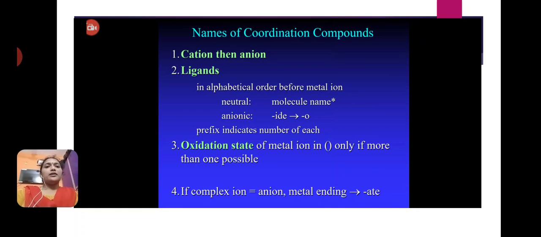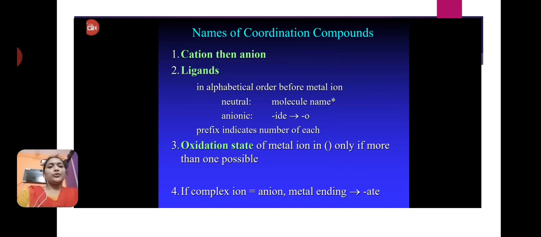Next, naming of coordination compounds. First cation, then anion, with ligands in alphabetical order before the metal ion. Neutral molecules keep their molecule name, anionic ligands end in -o. A prefix indicates the number of each.